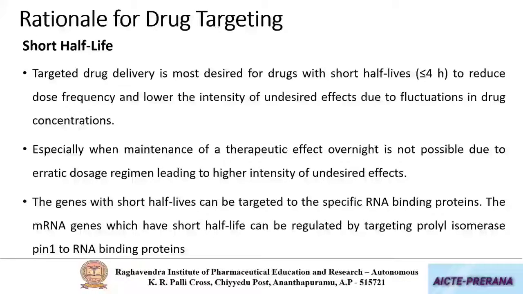However, to maintain uniform levels of drug in the body, we will be going for either controlled drug delivery or sustained drug delivery. So, even though the modified drug release systems like controlled and sustained release play a part in preventing the peak and valley effects in the plasma concentrations of drug, it may not lead to targeted action.